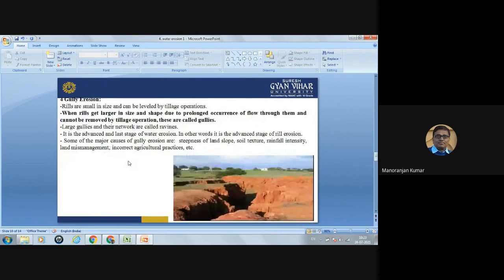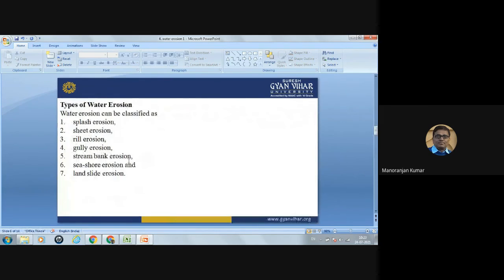So these are some types of soil erosion by water: splash erosion, sheet erosion, rill erosion, gully erosion, stream bank erosion, seashore erosion, and landslide erosion. Splash erosion means erosion due to the impact of raindrops. Sheet erosion means soil along with the water will flow in sheet form. Rill erosion mainly takes place on cultivated areas. Okay, so when rills develop, you have to do the tillage operation. If you don't do tillage in the field, then that rill will develop into a gully.